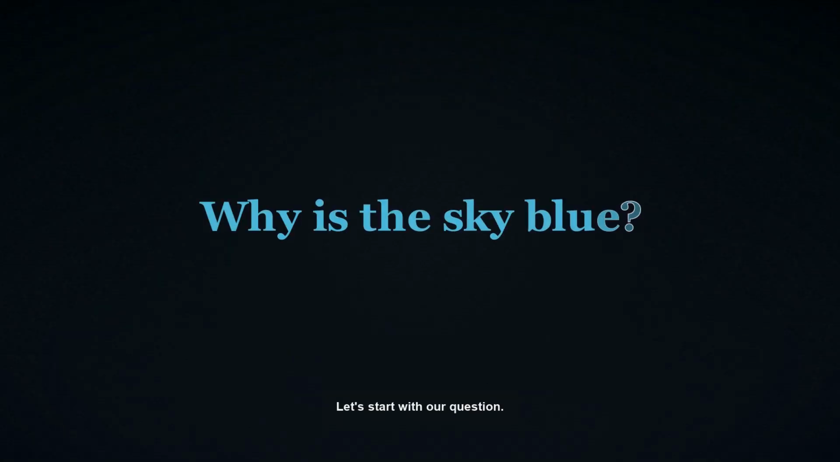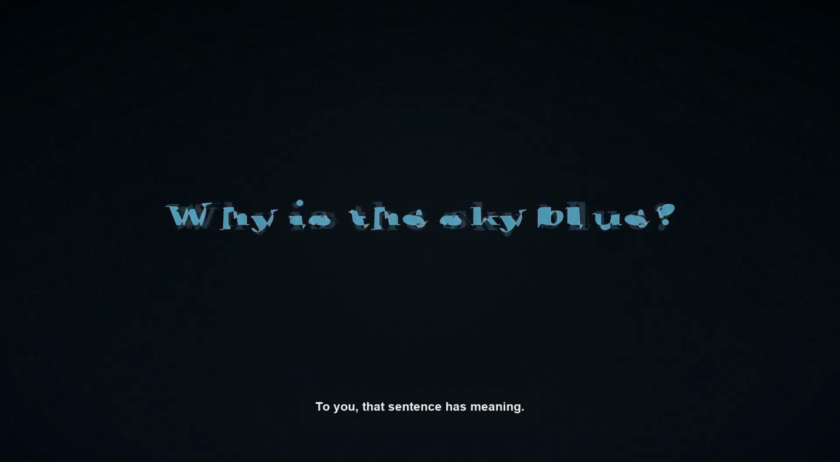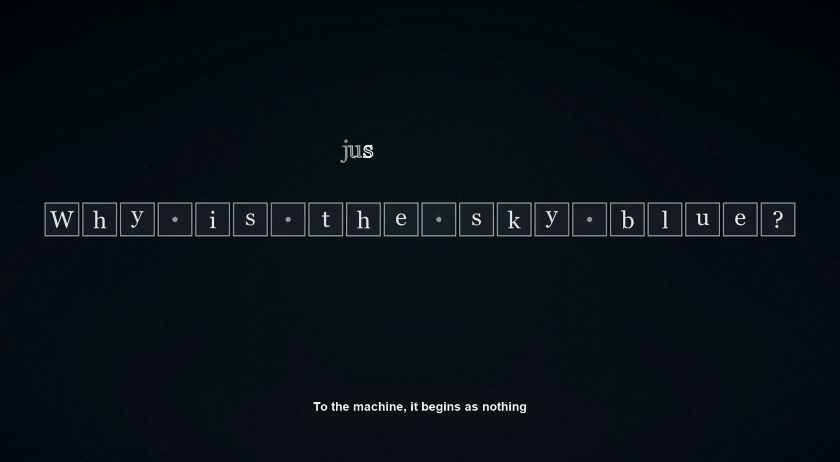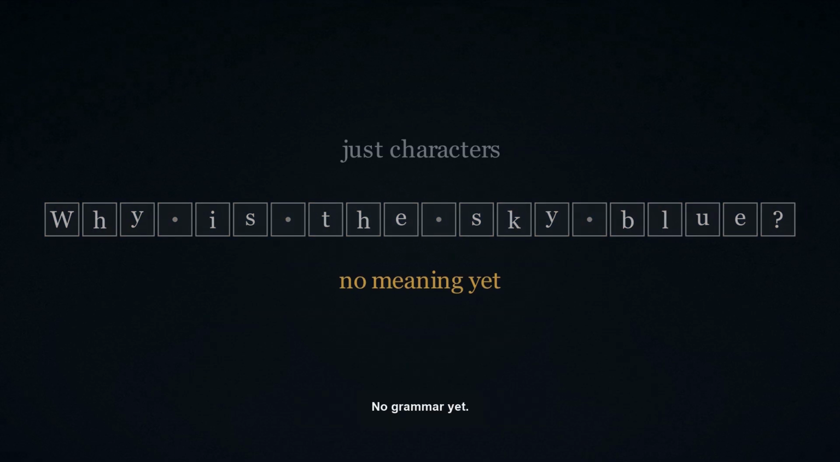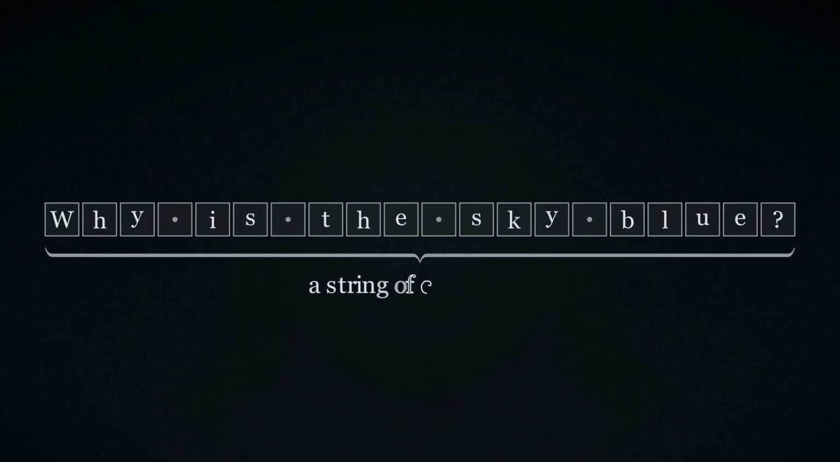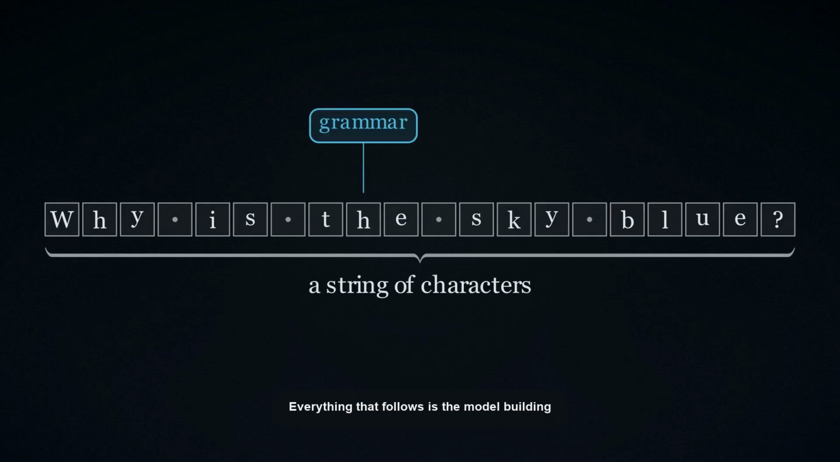Let's start with our question. Why is the sky blue? To you, that sentence has meaning. To the machine, it begins as nothing at all. It is just a string of characters, letters, spaces, and a question mark sitting in a row. No grammar yet, no intent. Everything that follows is the model building meaning out of that raw text.